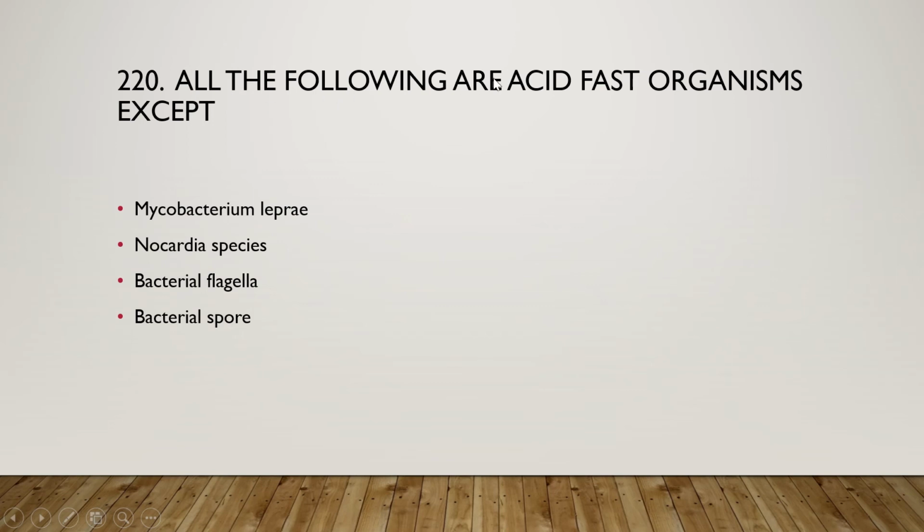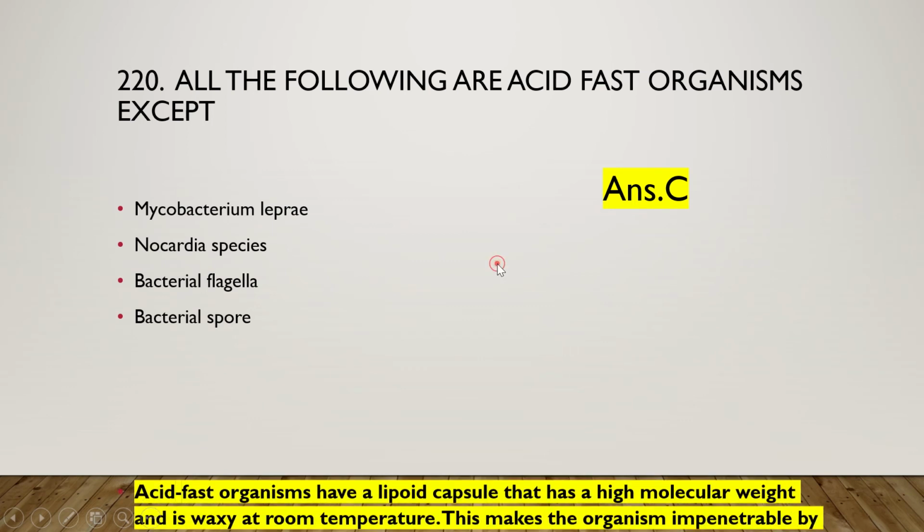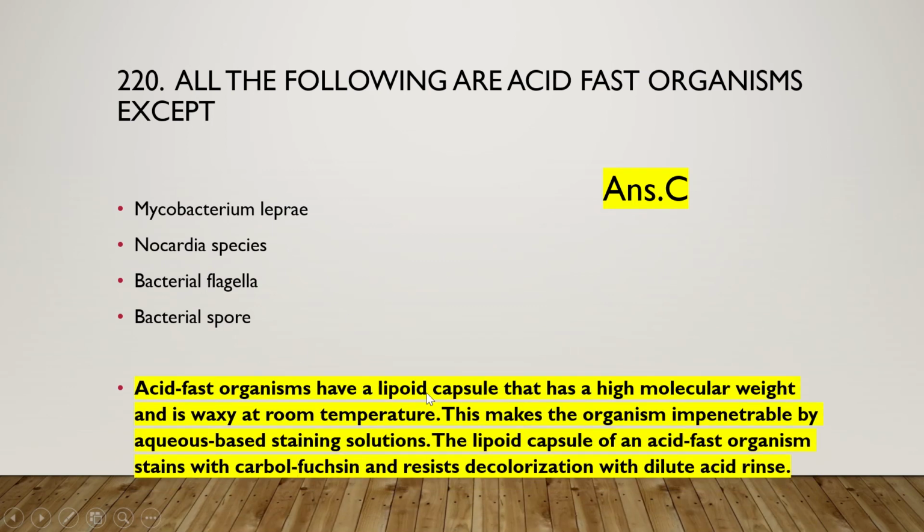That is, all the following are acid-fast organisms except Mycobacterium leprae, Nocardia species, bacterial flagella, or bacterial spore. And the right answer is option C, bacterial flagella. So bacterial flagella is not an acid-fast organism. So what is acid-fast? Acid-fast organisms have a lipid capsule that has a high molecular weight and is waxy at room temperature. So this makes the organism impenetrable by aqueous-based staining solution. So the lipid capsule of an acid-fast organism stains with carbol fuchsin and resists decolorization with the dilute acid rinse.